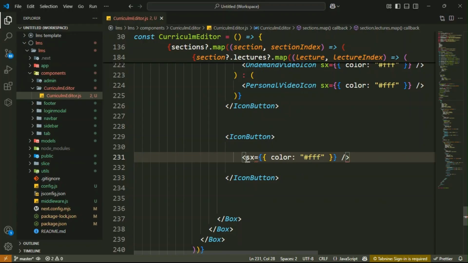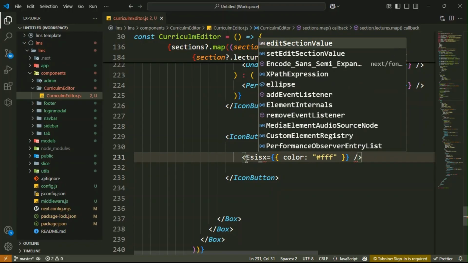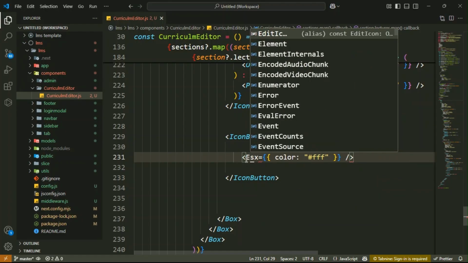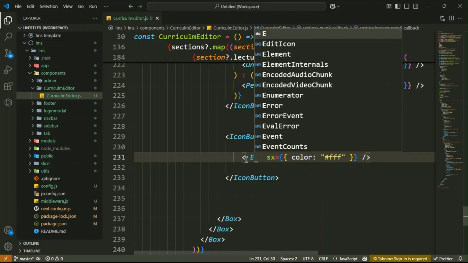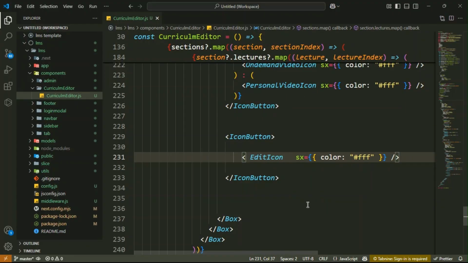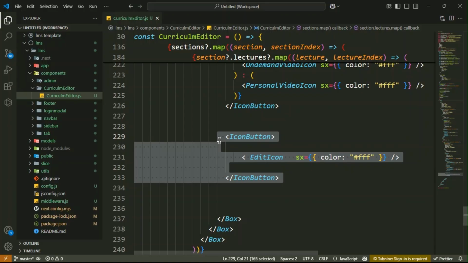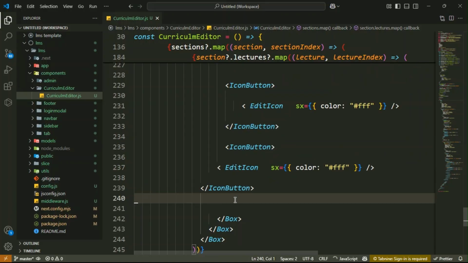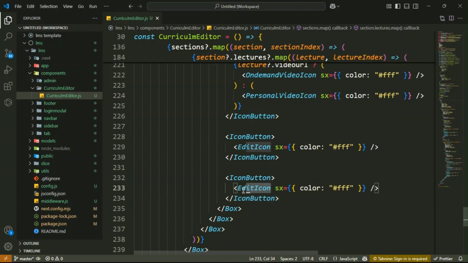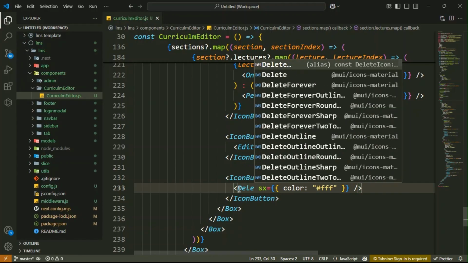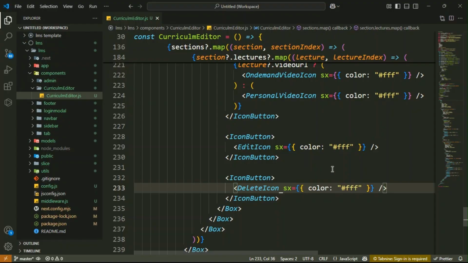Here you have the edit icon, make the space, then write the edit icon, got it. Then next, copy this, and again we will use it for the delete icon. So this is the edit icon. Now use the delete icon. So write the delete icon, got it. This is for the delete icon.